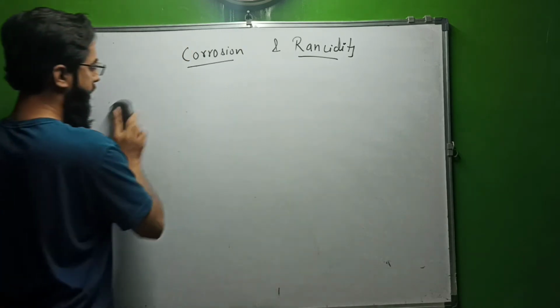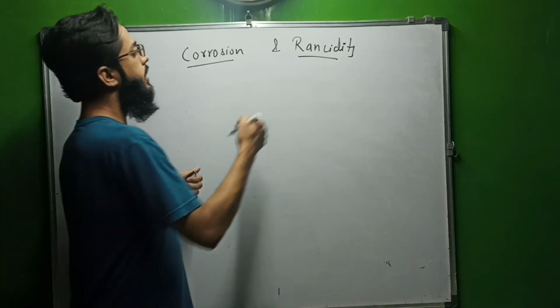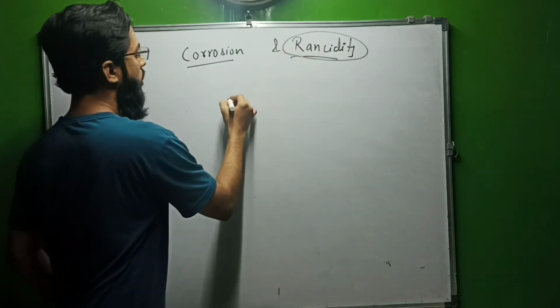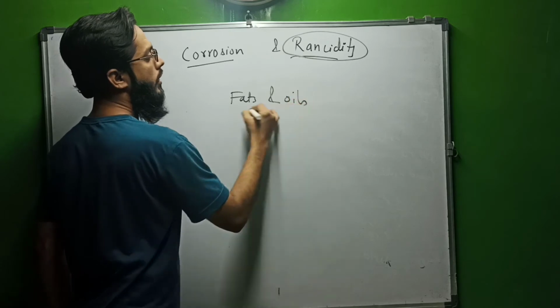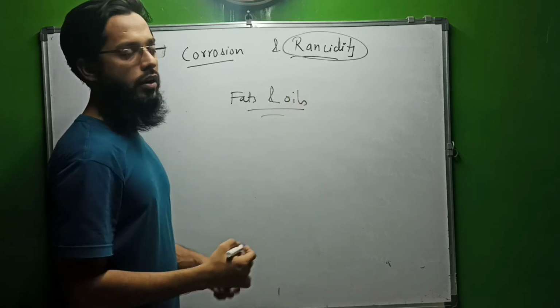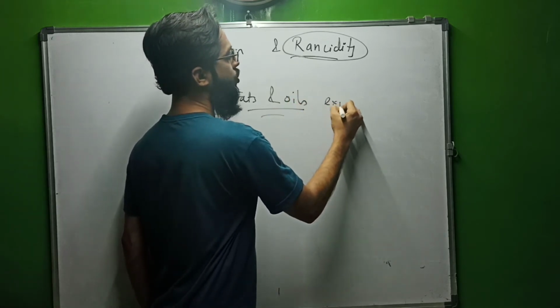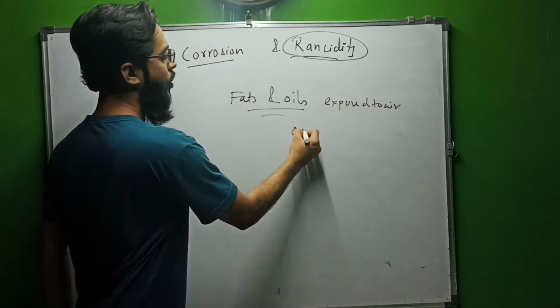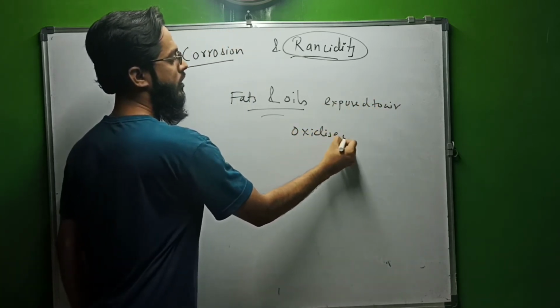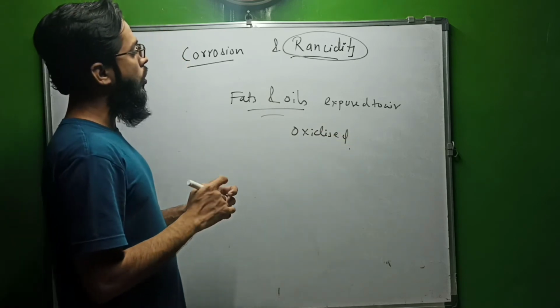So what is rancidity? Rancidity is when fats and oils are exposed to air. When exposed to air, they get oxidized, the unsaturated fats in them.